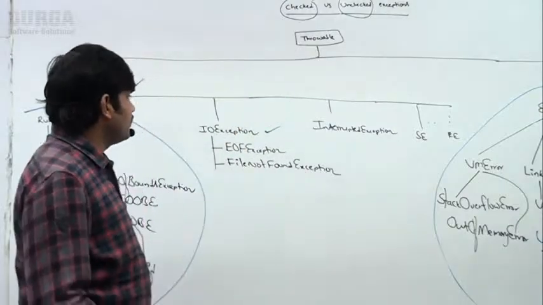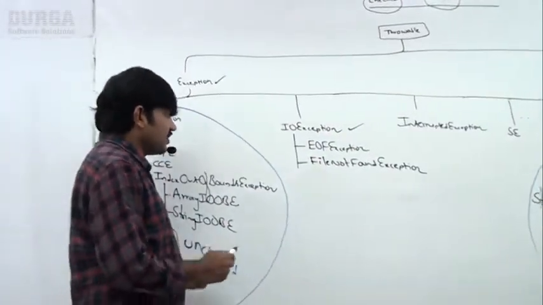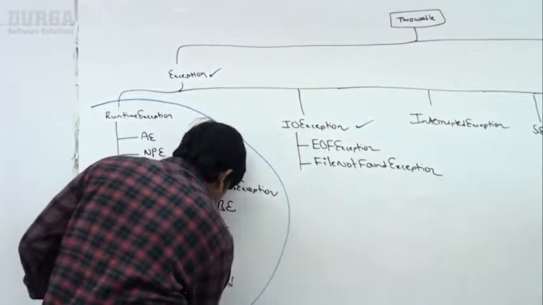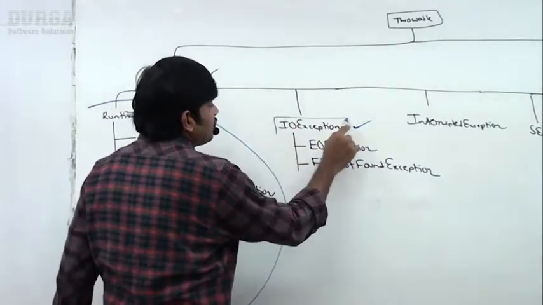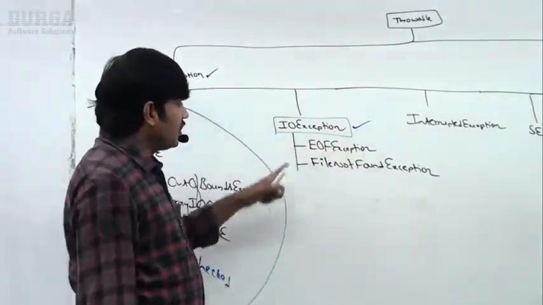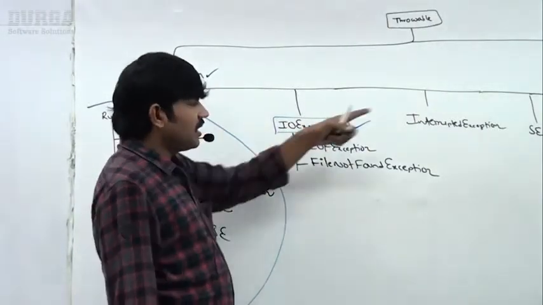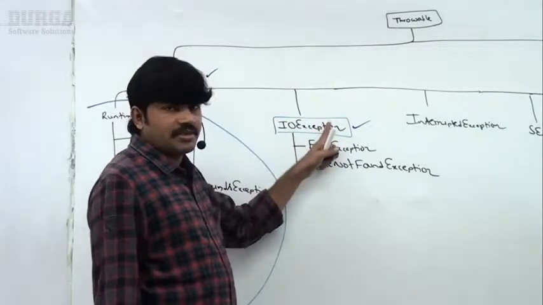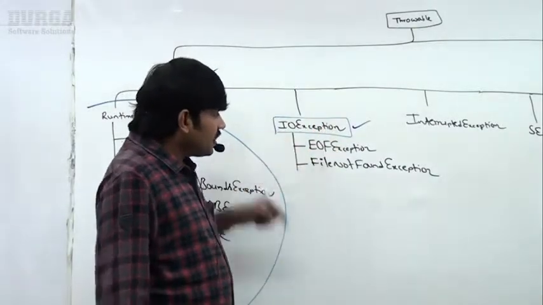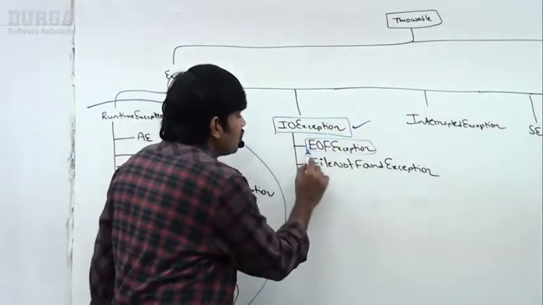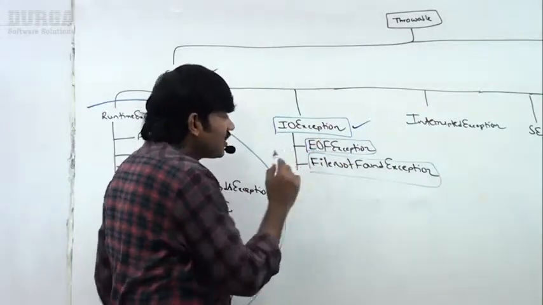Observe very carefully, sir. Best example: IOException. Have you observed? IOException is checked, because it is not under RuntimeException and not under Error. Its child classes are also checked.